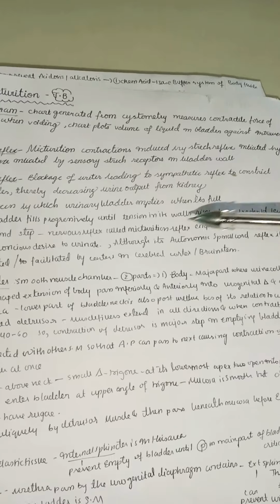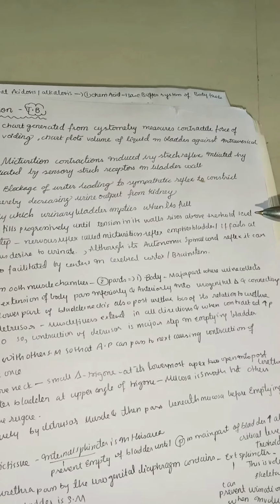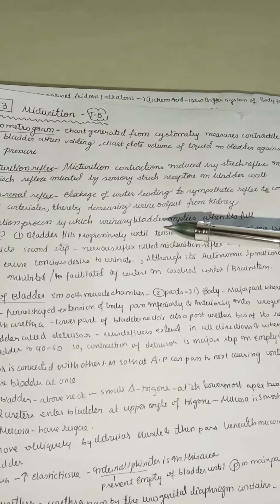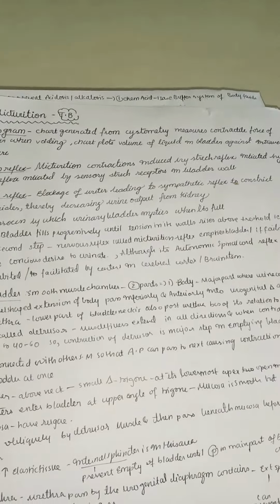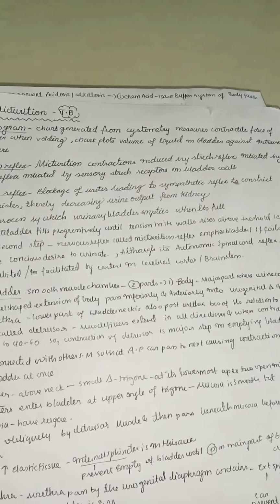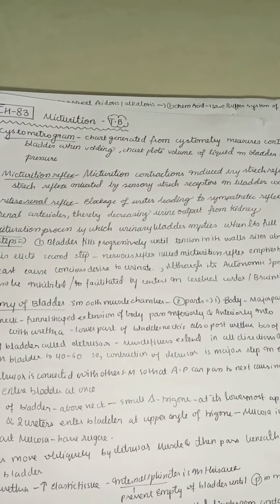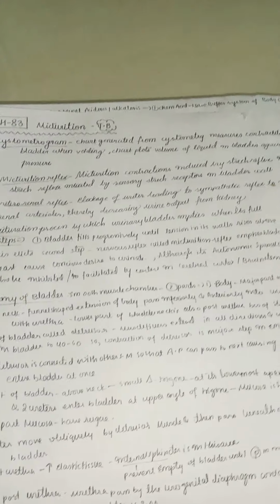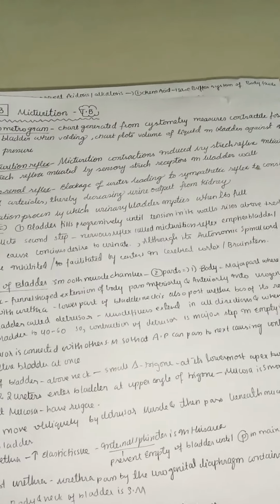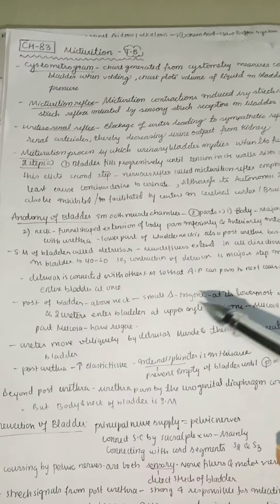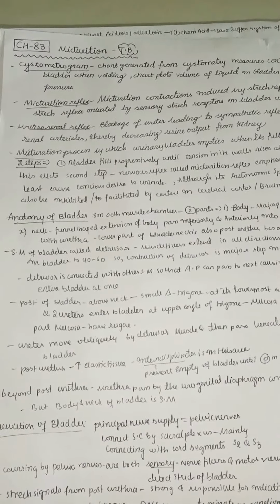to urinate. Although it's an autonomic spinal cord reflex, it can also be inhibited or facilitated by centers in the cerebral cortex or brainstem. Of course it is an autonomic spinal cord reflex, but it can be inhibited or facilitated by centers in the cerebral cortex or brainstem. So higher centers like the cerebral cortex and brainstem also have connections with this reflex. First we need to understand the anatomy of the bladder, then we can understand this.